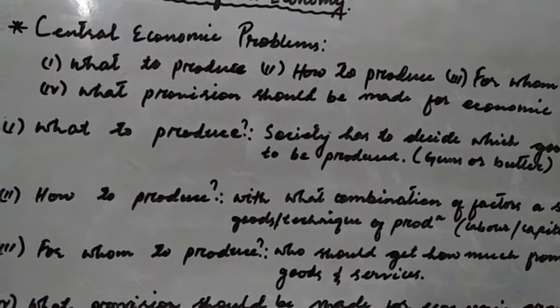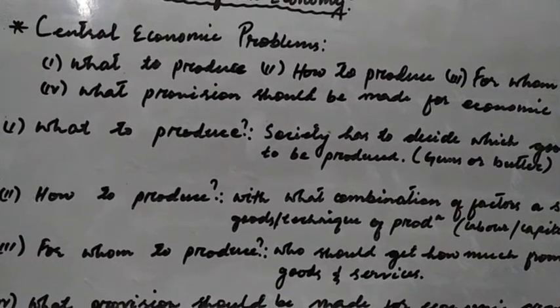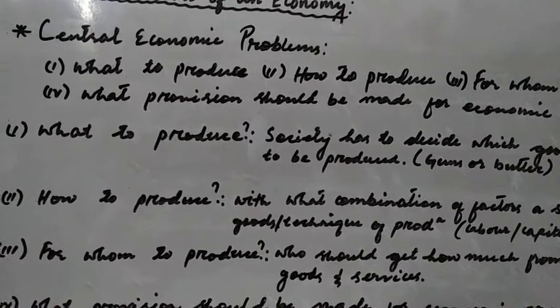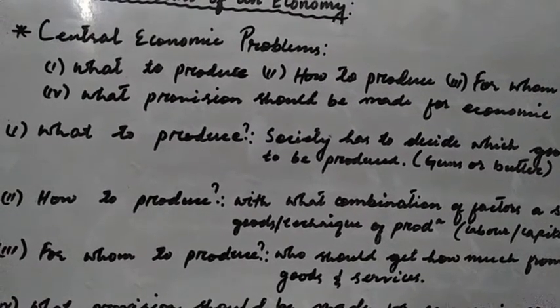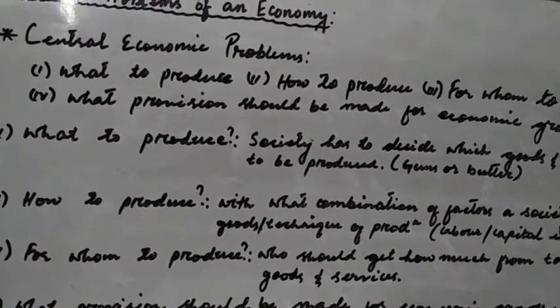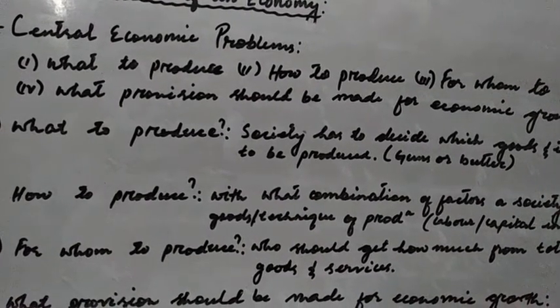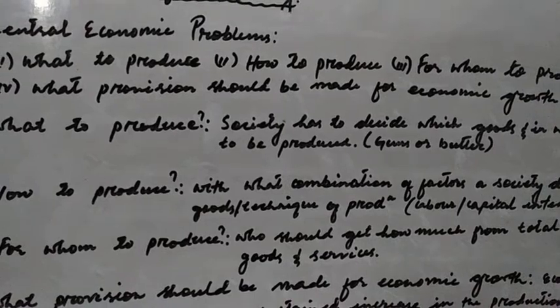The first one we discuss is guns or butter, then the choice between necessities and luxuries, and again the choice between consumer goods and capital goods. So there are so many other varieties of choices that the society has to face in producing particular goods.